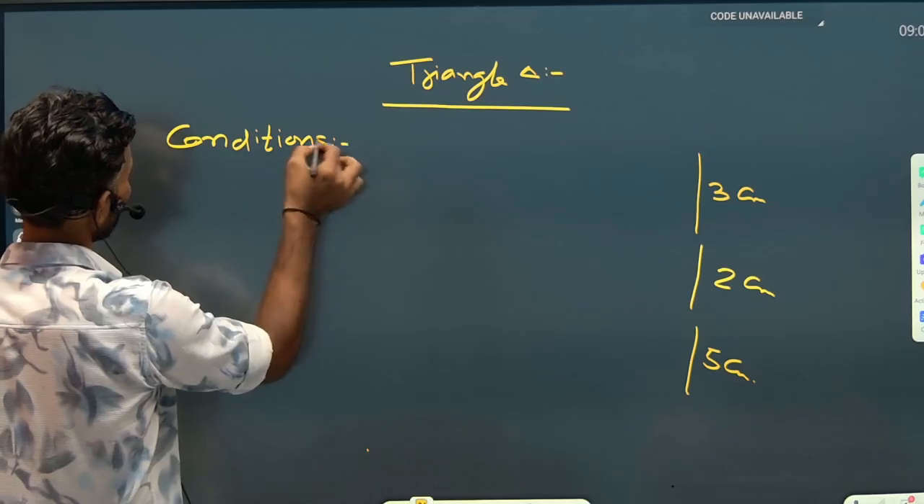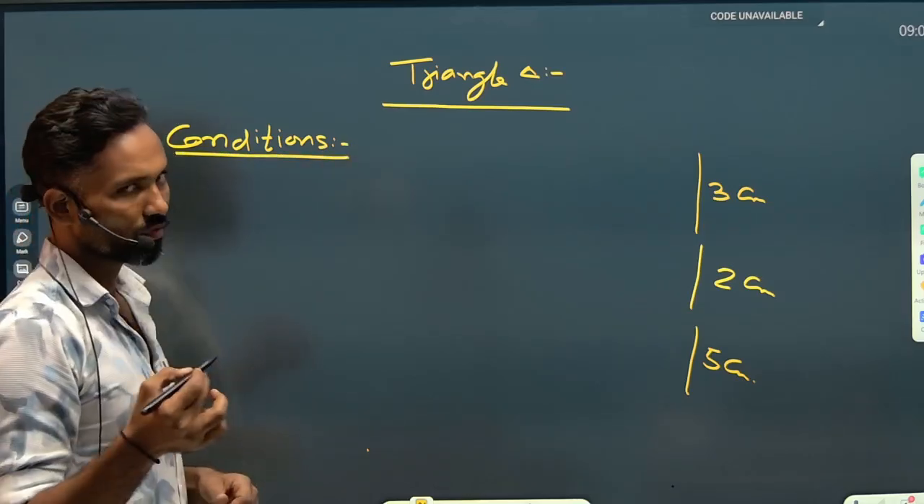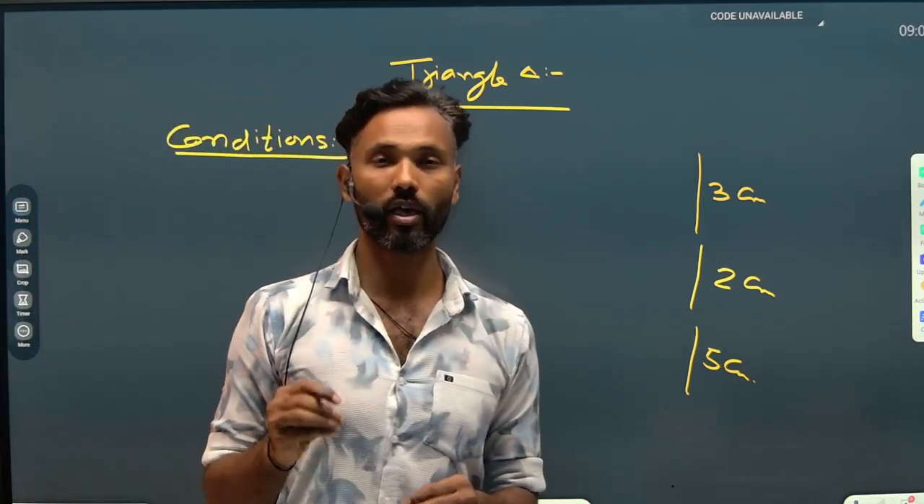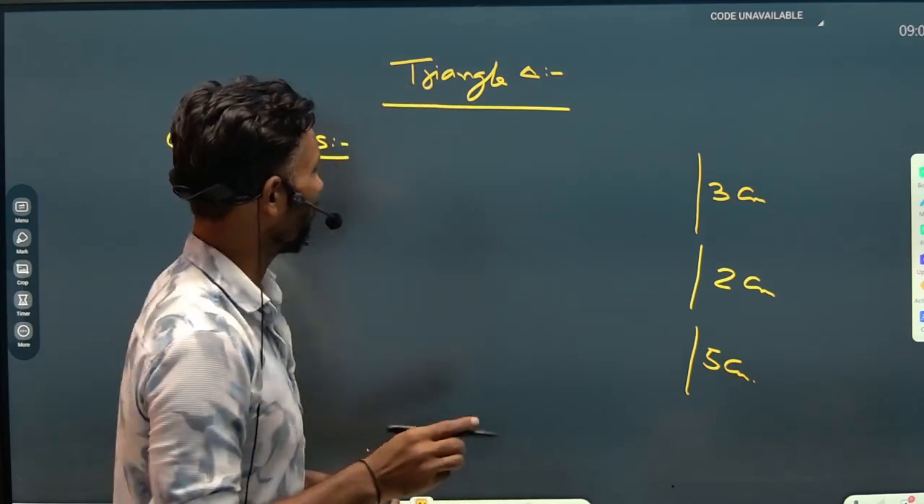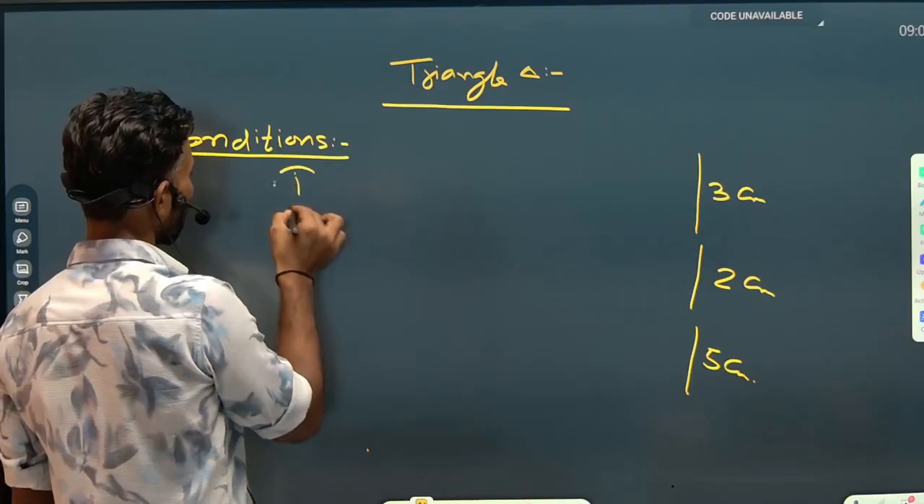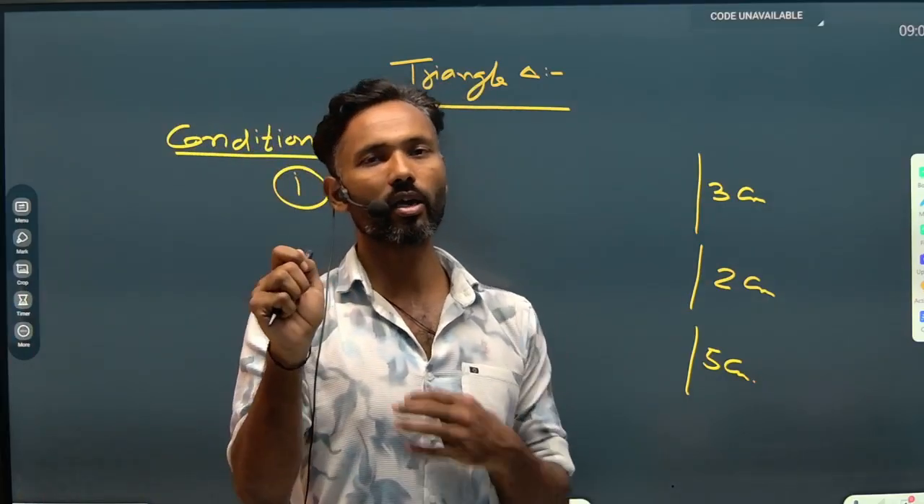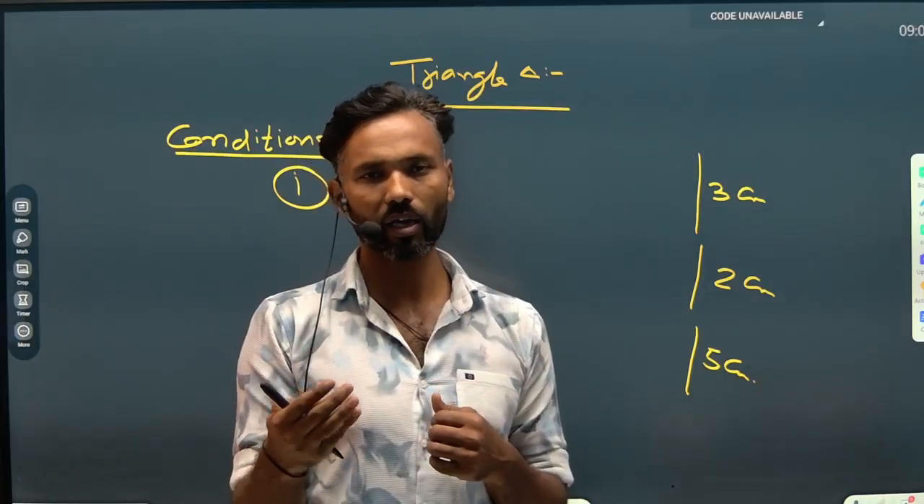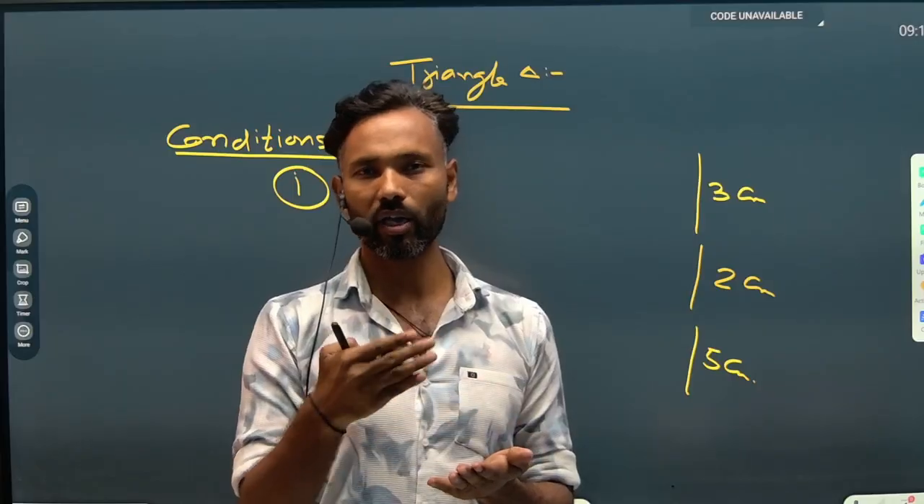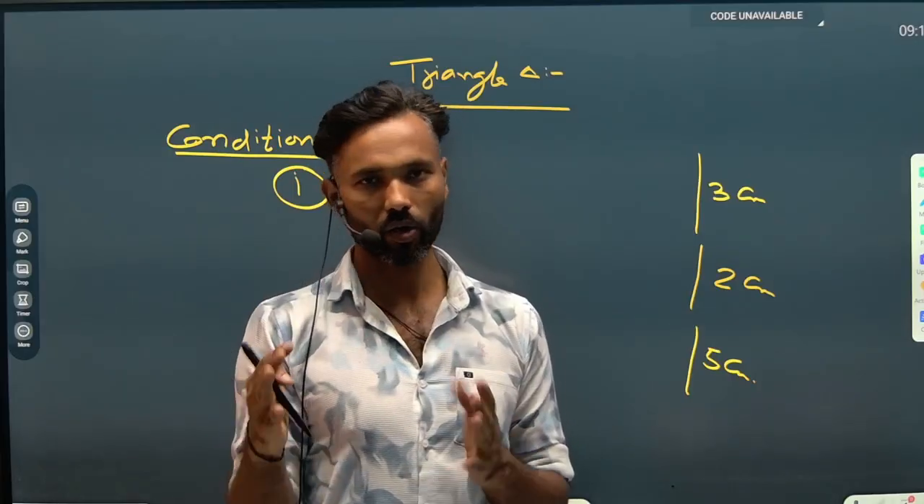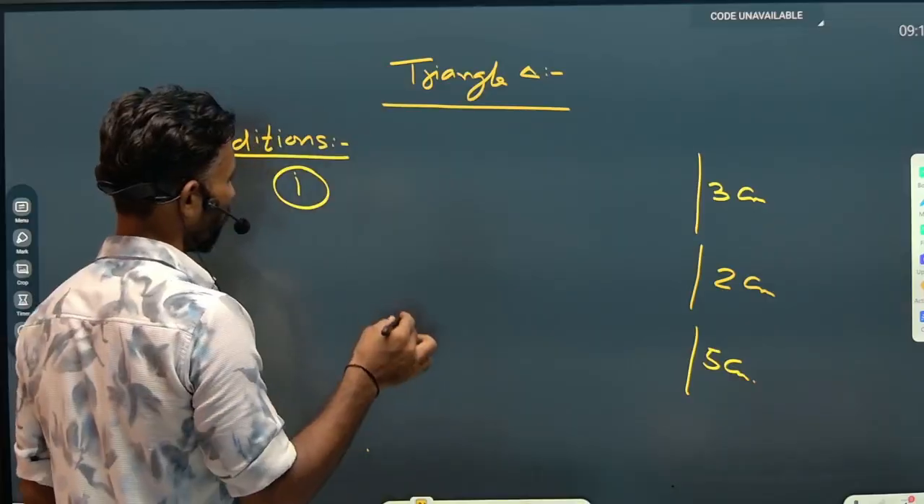So we will discuss the conditions first. What is the first condition for the formation of a triangle? The first condition is that the sum of any two sides of the triangle must be greater than the third one. I would say again, the sum of any two sides of the triangle must be greater than the third one.